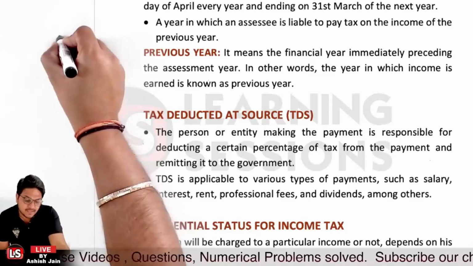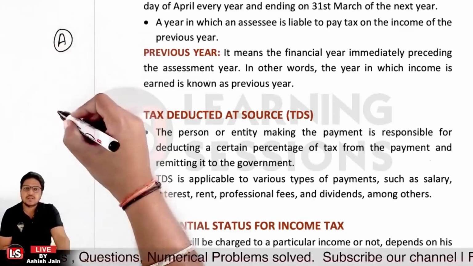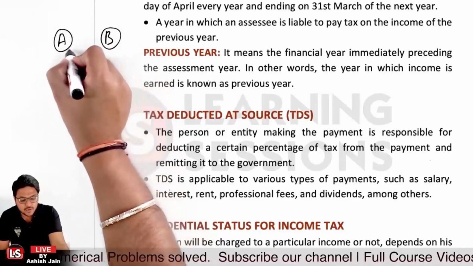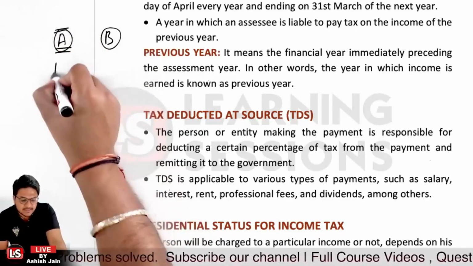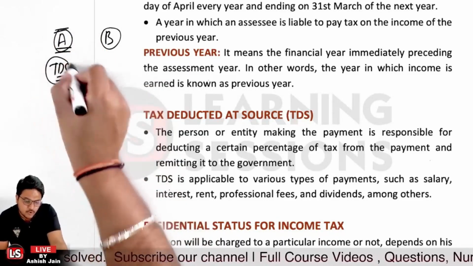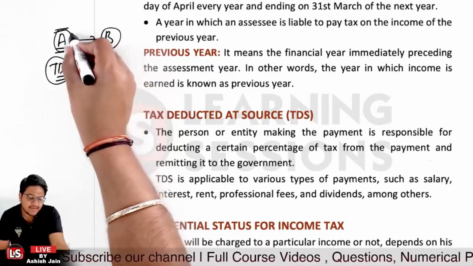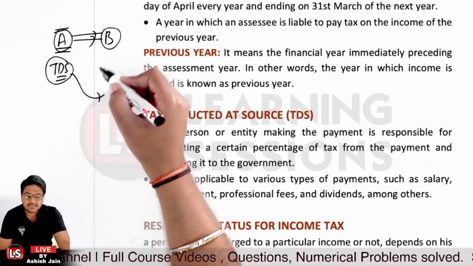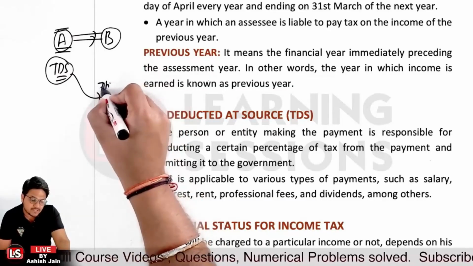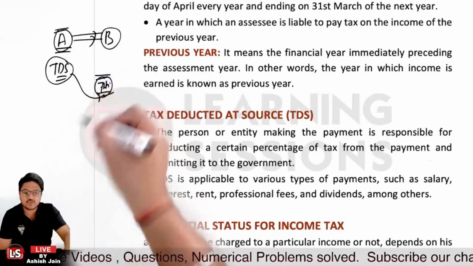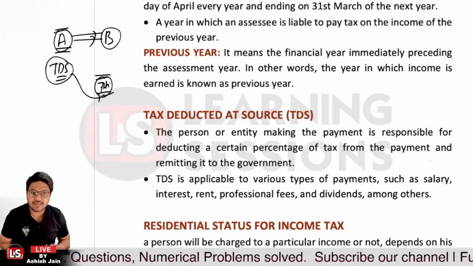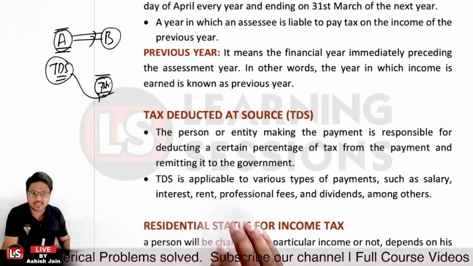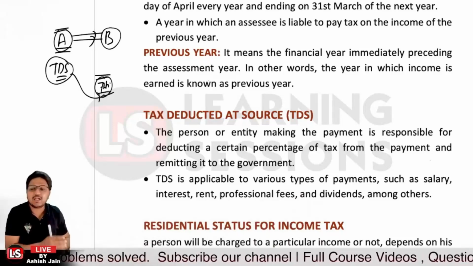Let's say person A is the tenant and person B is a landowner, right? In that scenario, person A is to deduct the TDS before paying the amount to the landlord, and the rest of the amount will be paid. And this particular TDS is to be deposited by the 7th of the next month within the government account, right? Okay, so that's the main scenario related to it. TDS is applicable on various types of payments such as salary, interest, rent, professional fees, etc.